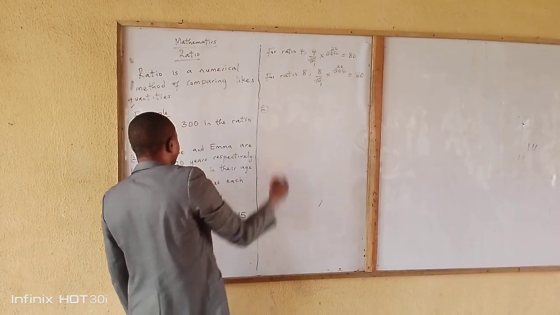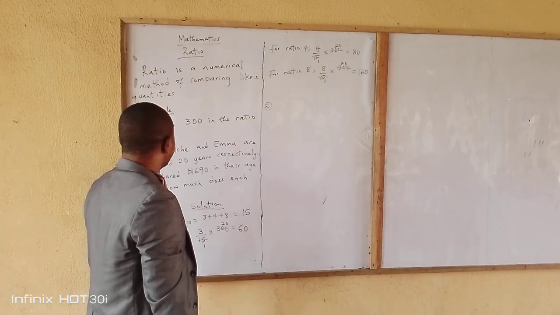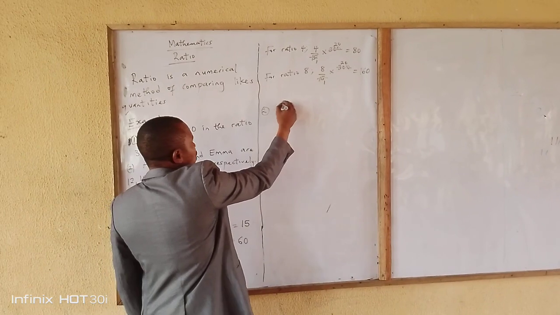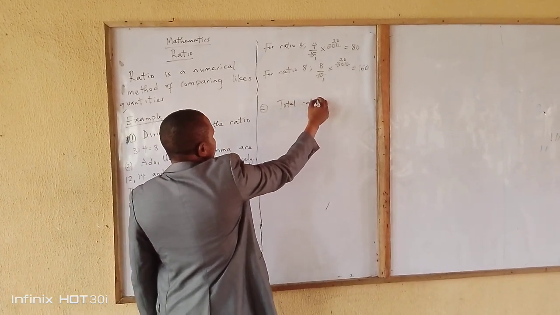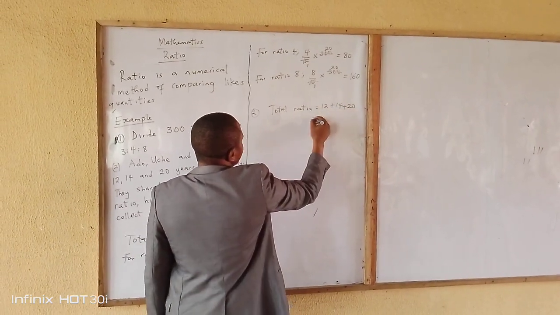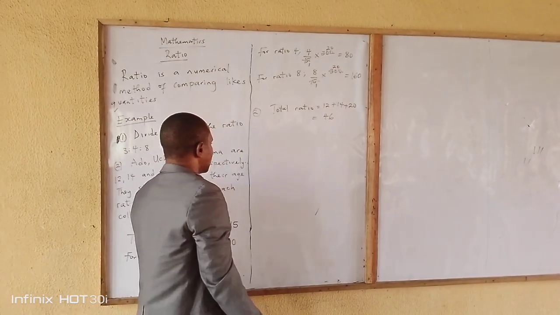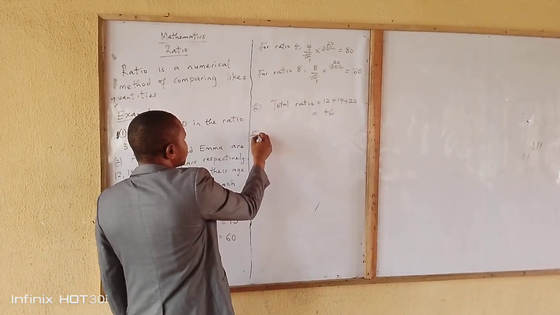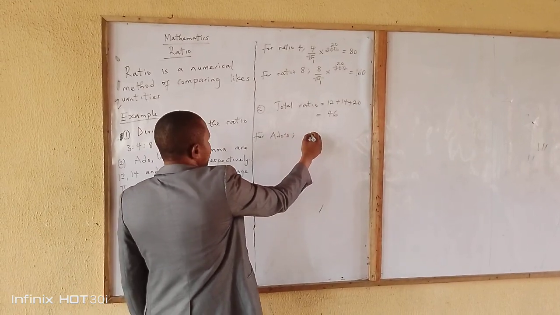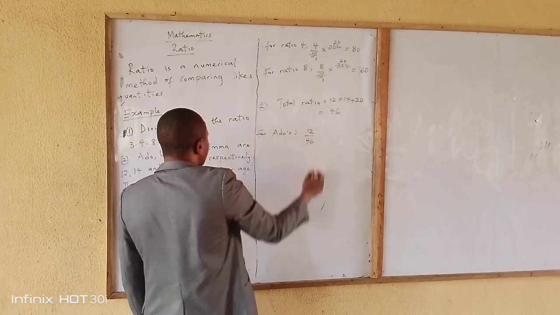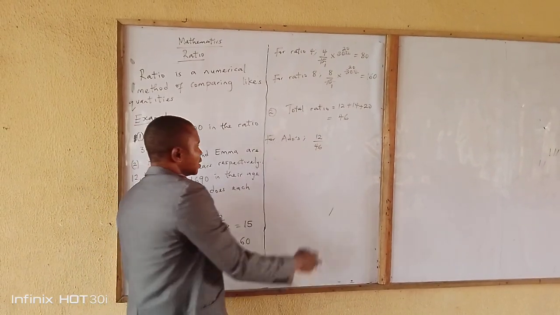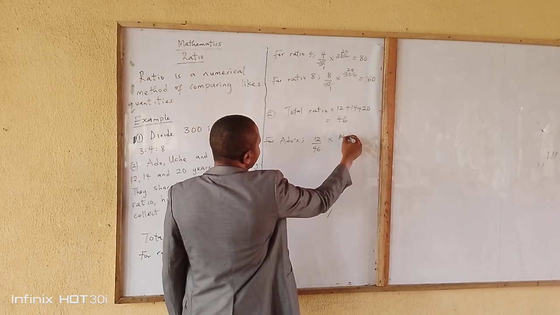Let's solve question 2. Ado, Uche and Ima, they are 12, 14 and 20 years respectively. So we are going to have the total ratio. The total ratio will be 12 plus 14 plus 20, which will give us 46. Then for Ado, whose ratio is 12, we are going to have 12 over 46. And remember that we are to share 690 naira among them. So multiply by 690 naira.